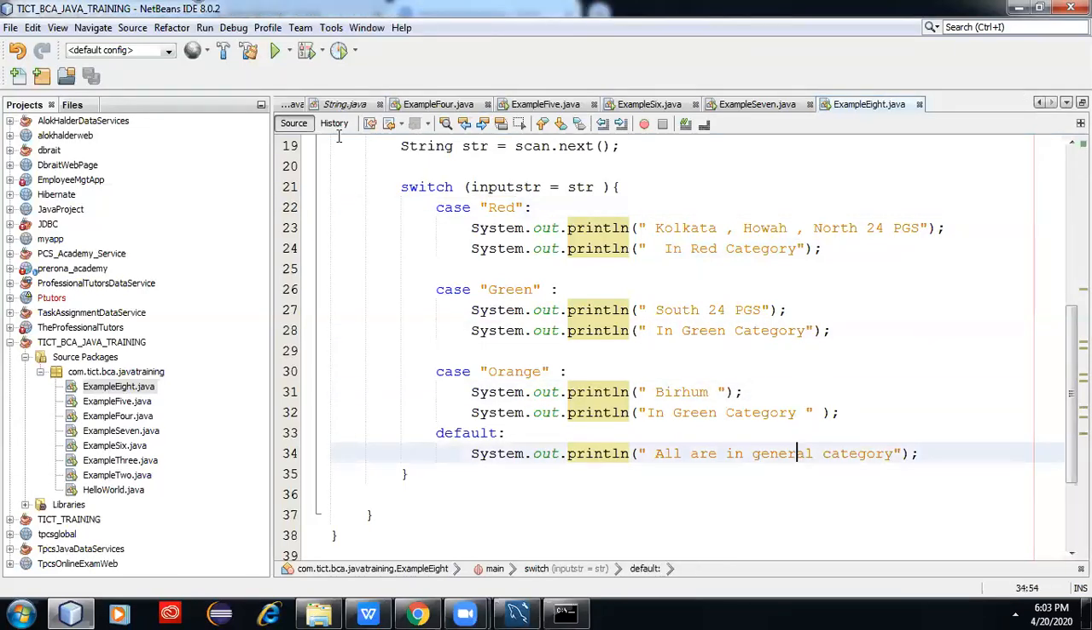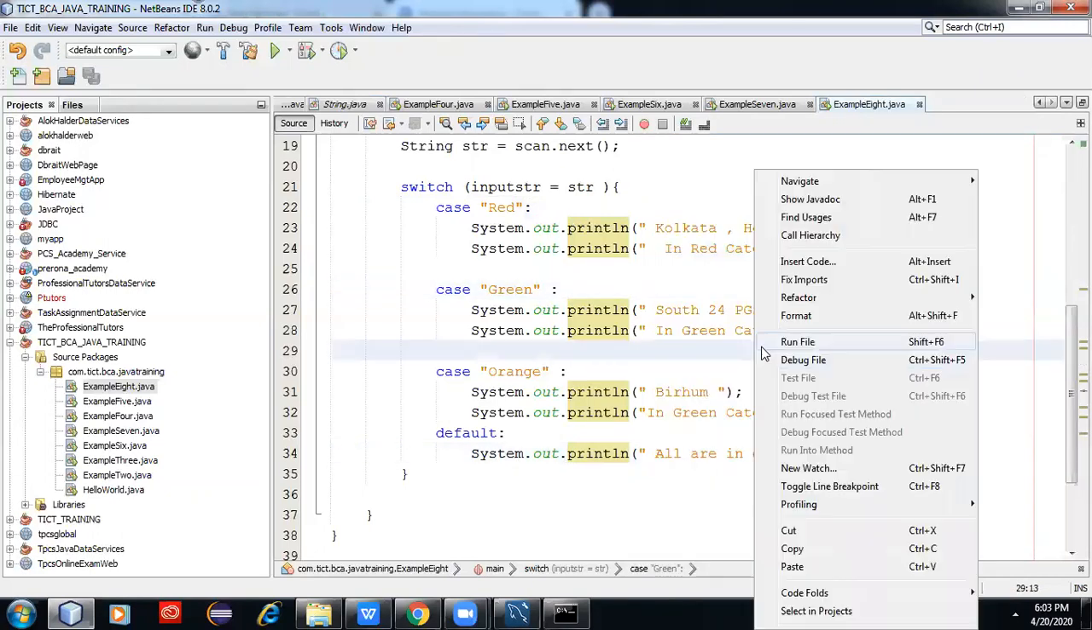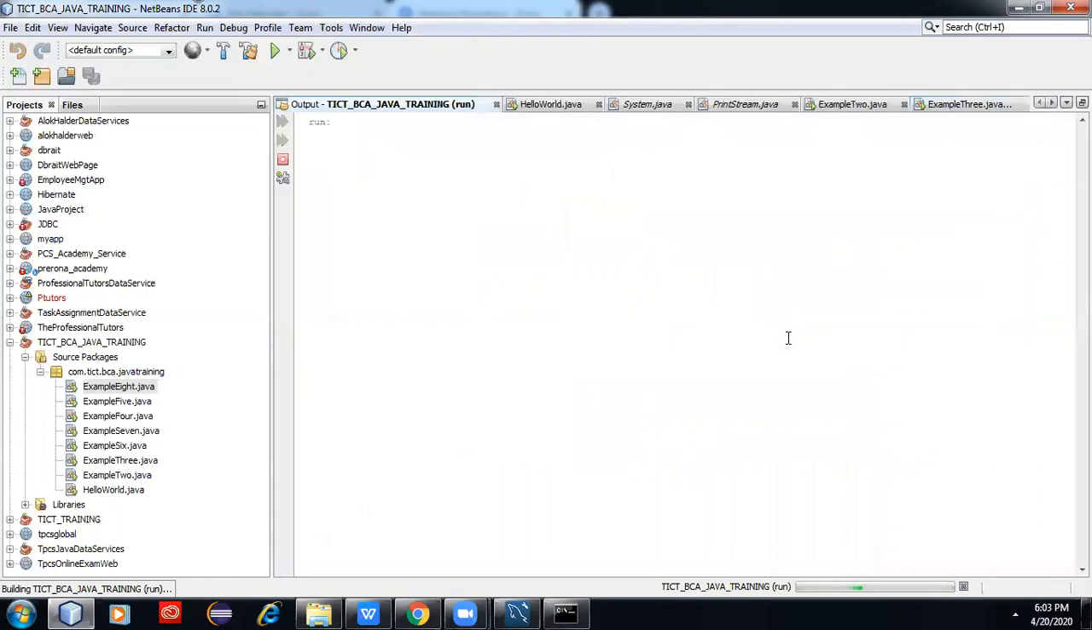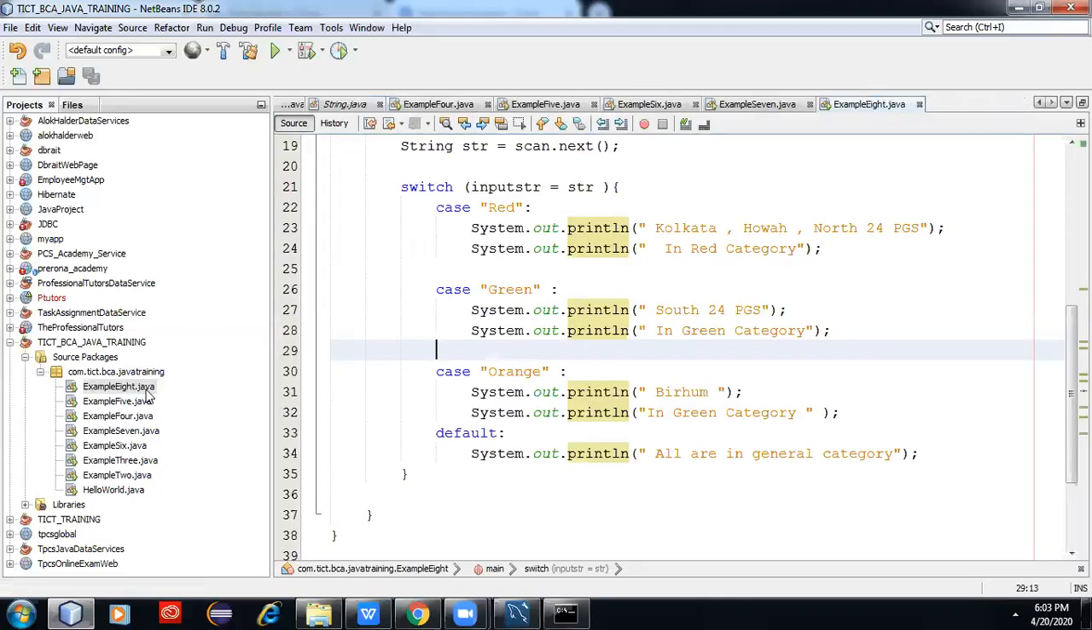Everything is in the output. If you run the program, all lines are in the output. Just run the program. I am giving red. What is coming? All lines are printing. First line, second line, third line, fourth line, all are coming. Yes or no? This line printed, this line printed, this line printed, this line printed. But if I give green, then these will not be printed.